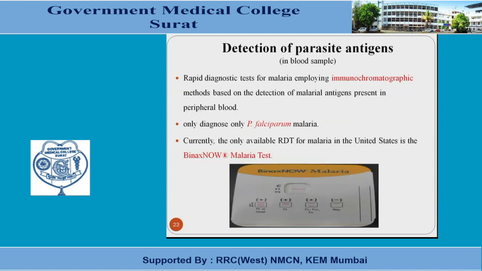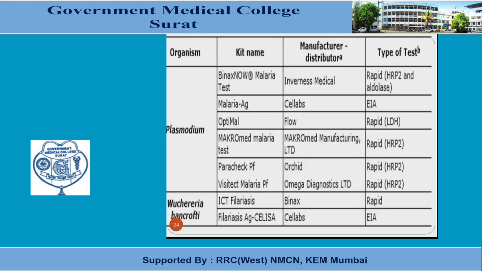From the blood we can also detect antigen. There are rapid tests available in the form of immunochromatographic tests, which are commonly used for the malarial antigen present in peripheral blood. According to the kit, some only diagnose P. falciparum, but there are also kits able to detect Plasmodium species and differentiate Plasmodium falciparum from other Plasmodia species. These are the available kits for Plasmodium identification by antigen detection: malaria antigen Binax Now, Optimal, Core Malaria test, Paracheck PF. Also there are rapid antigen tests available for Wuchereria bancrofti, that is ICT filariasis and the filariasis antigen CLIA test.